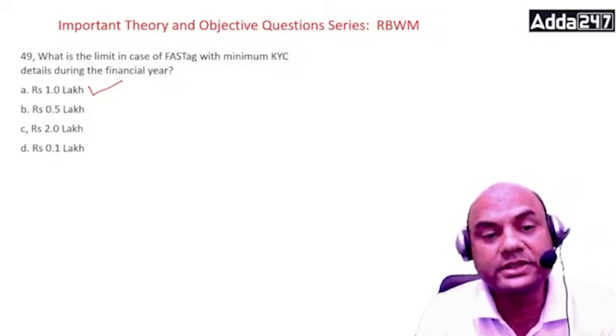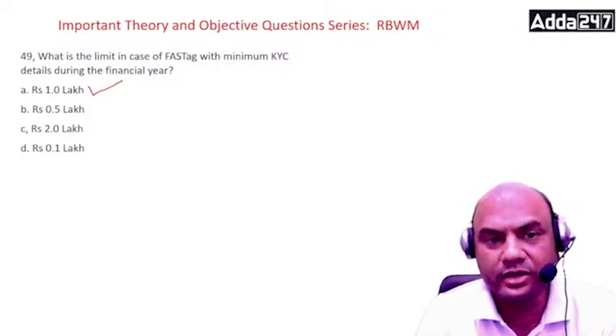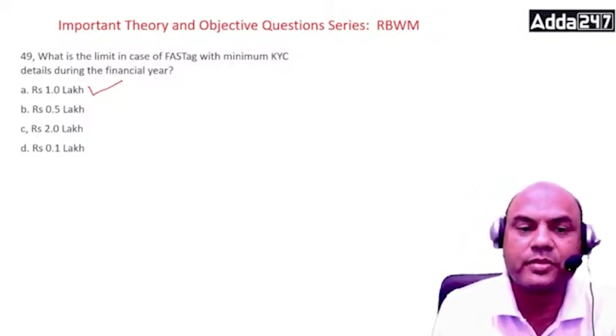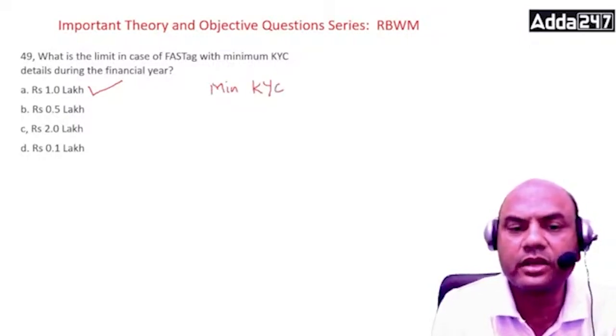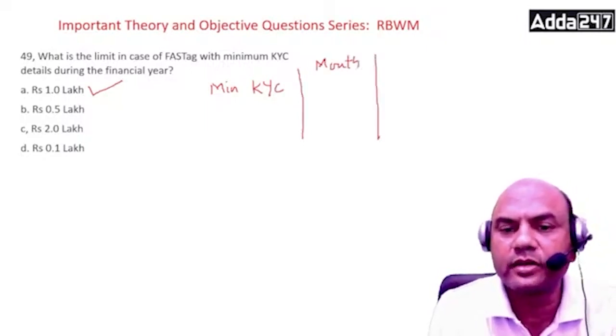So minimum KYC during the year is 1 lakh. I'll write it again. Minimum KYC, during the month it is 10K, and during the year it is 1 lakh.